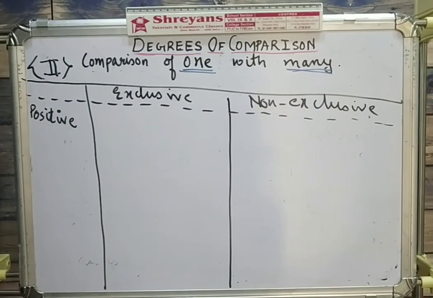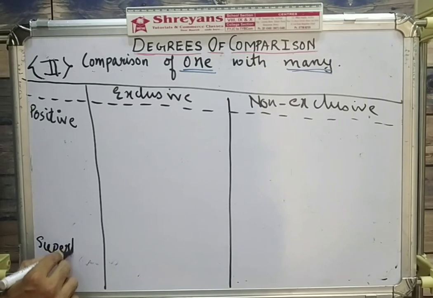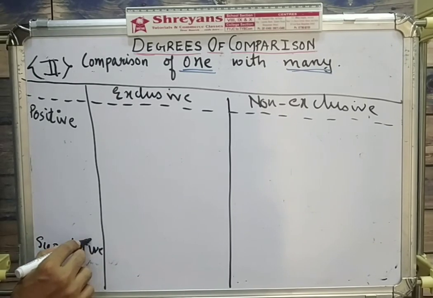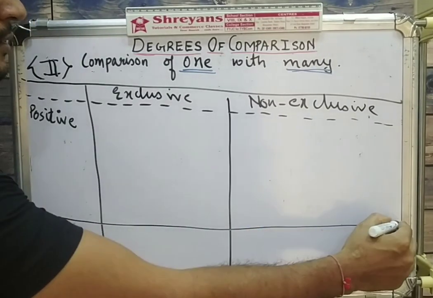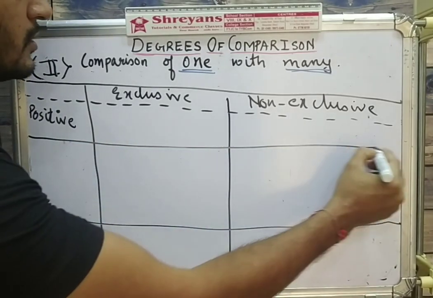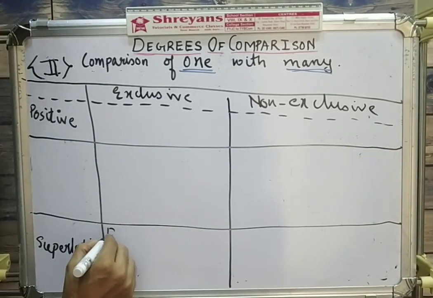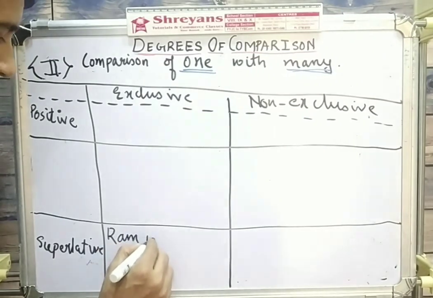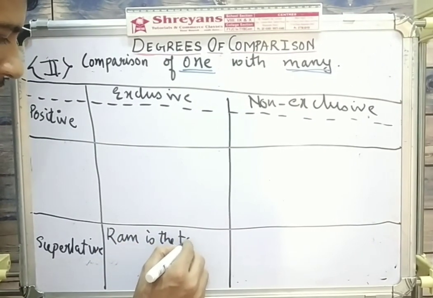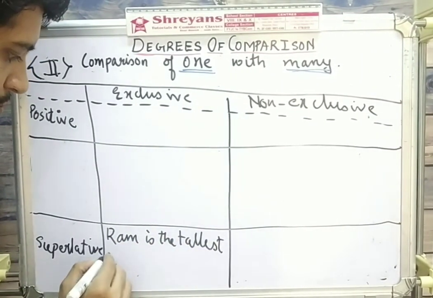When I say Ram is the tallest boy in the class, let's write: Ram is the tallest boy in the class.